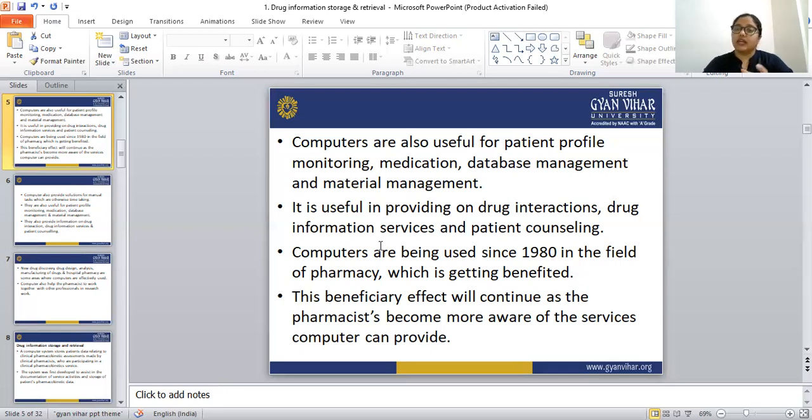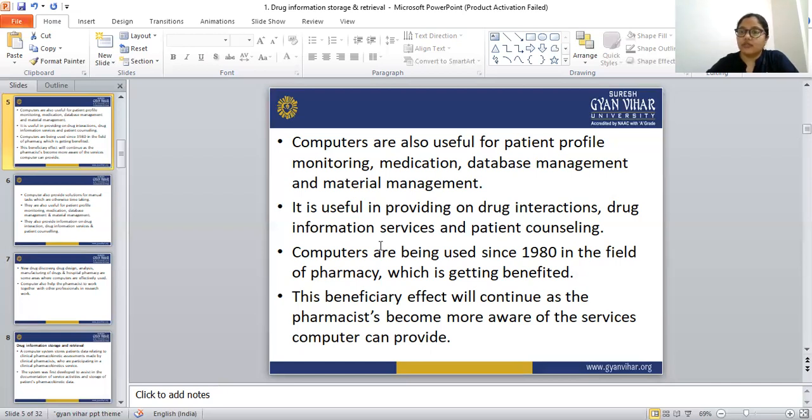The computer is again used in providing drug interactions. Nowadays the internet is widely used worldwide. If you are typing any drug, say paracetamol and cetirizine, and you want to know whether there is any drug interaction between paracetamol and cetirizine, we can find out easily by typing in Google.